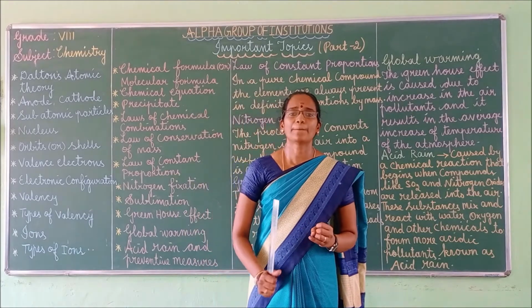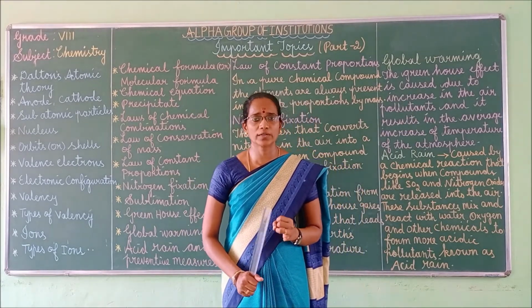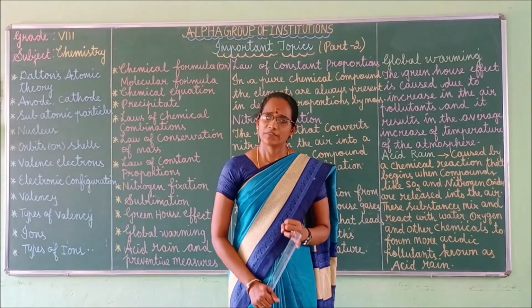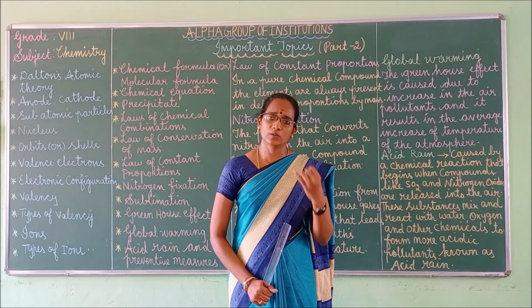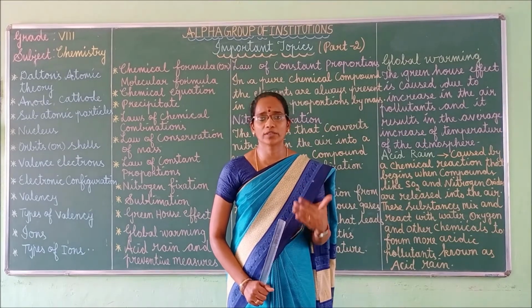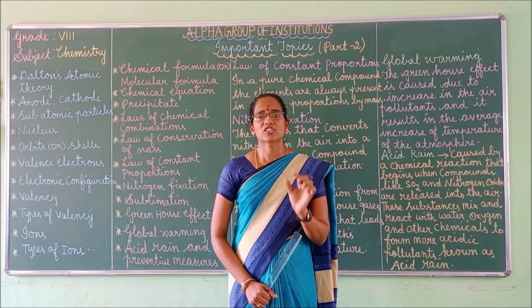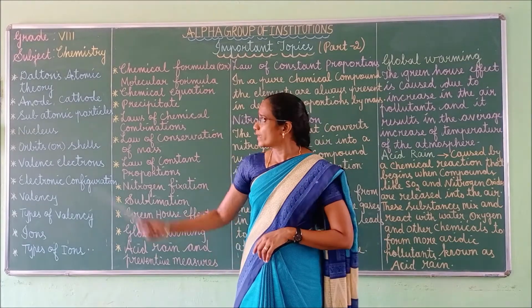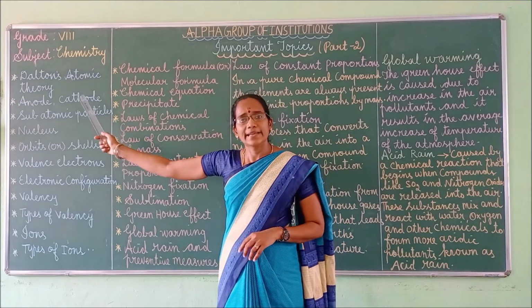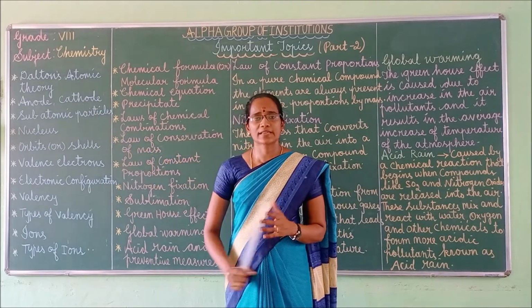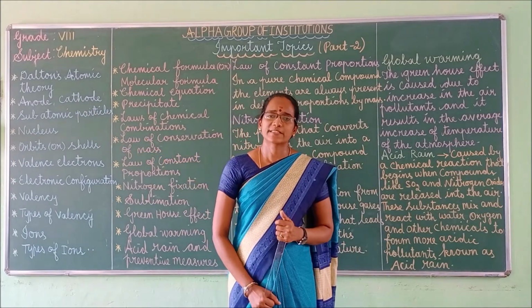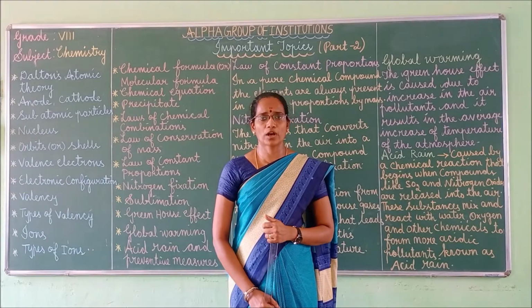Anode is the positive electrode and an electron acceptor, whereas cathode is the negative electrode and an electron donor.